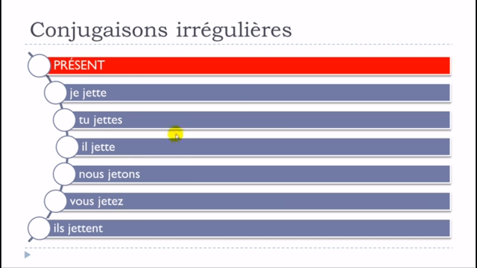So what we can see here is that je, tu, il, and ils will be affected by these changes, and the only change that you will have to make is that you will have to double the t here. T, okay? Normally you should have only one, and then you will double it. By putting two t like that, it will open the sound of this e, so you will get jette, okay? Je jette, tu jettes, il jette, and then here you don't touch it. Jetons, vous jetez, okay? And then back to the change. Ils jettent. Alright, so you double this letter T here, okay?